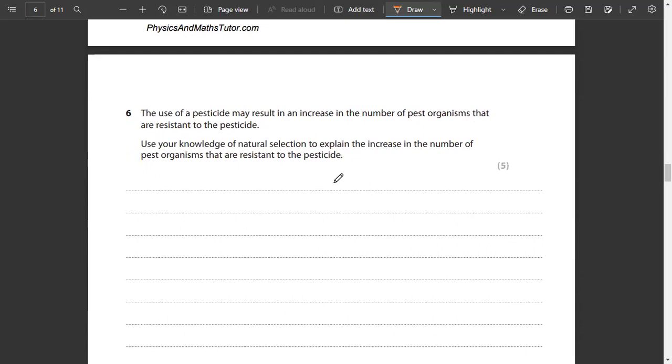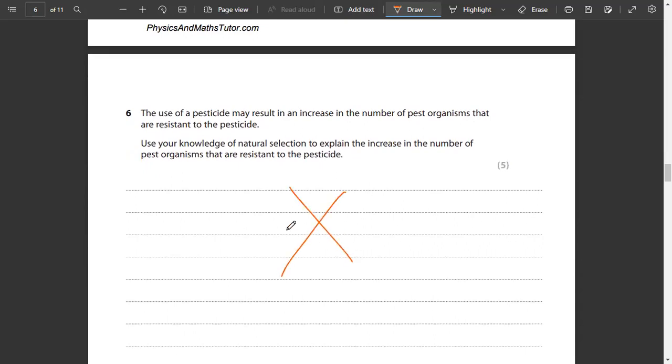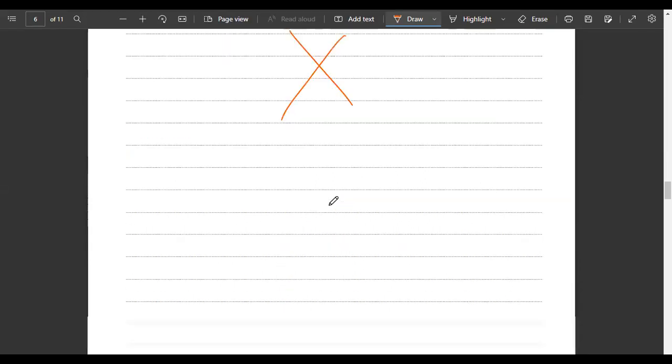The use of pesticide may result in an increase in the number of pest targets. No need to do this now. This is from your chapter of natural selection. We haven't covered this yet.